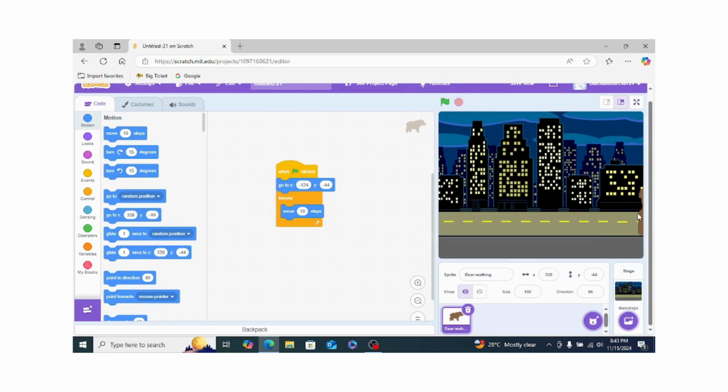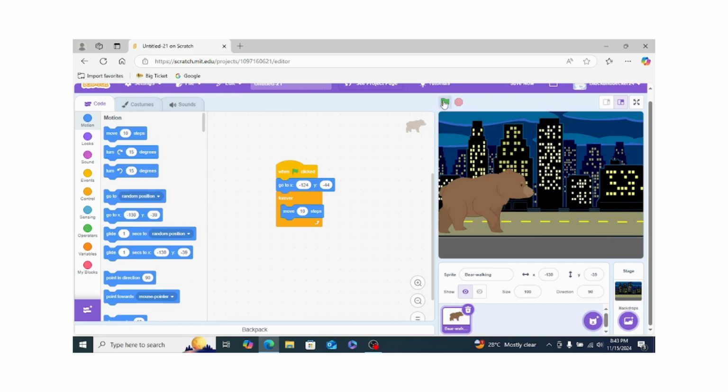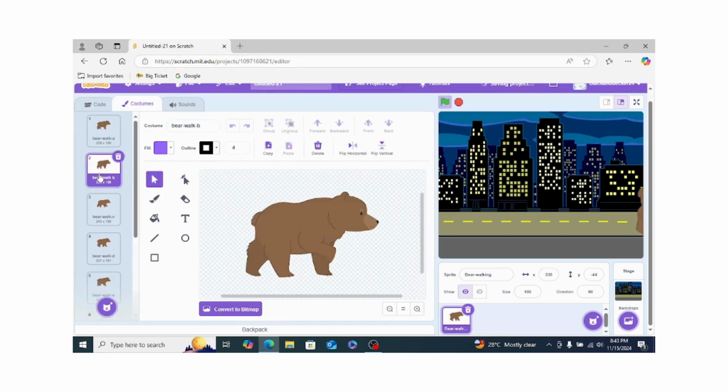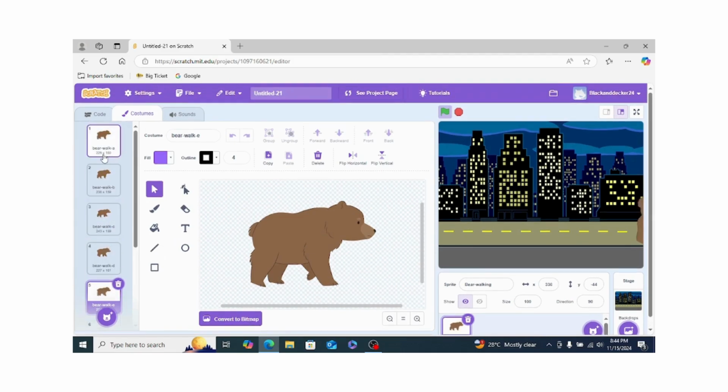So when it is touching, it is just moving. It is not moving its legs or anything. We want it to move its legs to give it a bit more reality. So let's put the next costume. You guys will be thinking, what is that? If you go to the costumes, you can see so many costumes. When you go to walking C, this is the costume, and then you go to E, this is the costume. So every time it moves, it has to change its costume, so that it feels like it's really moving.